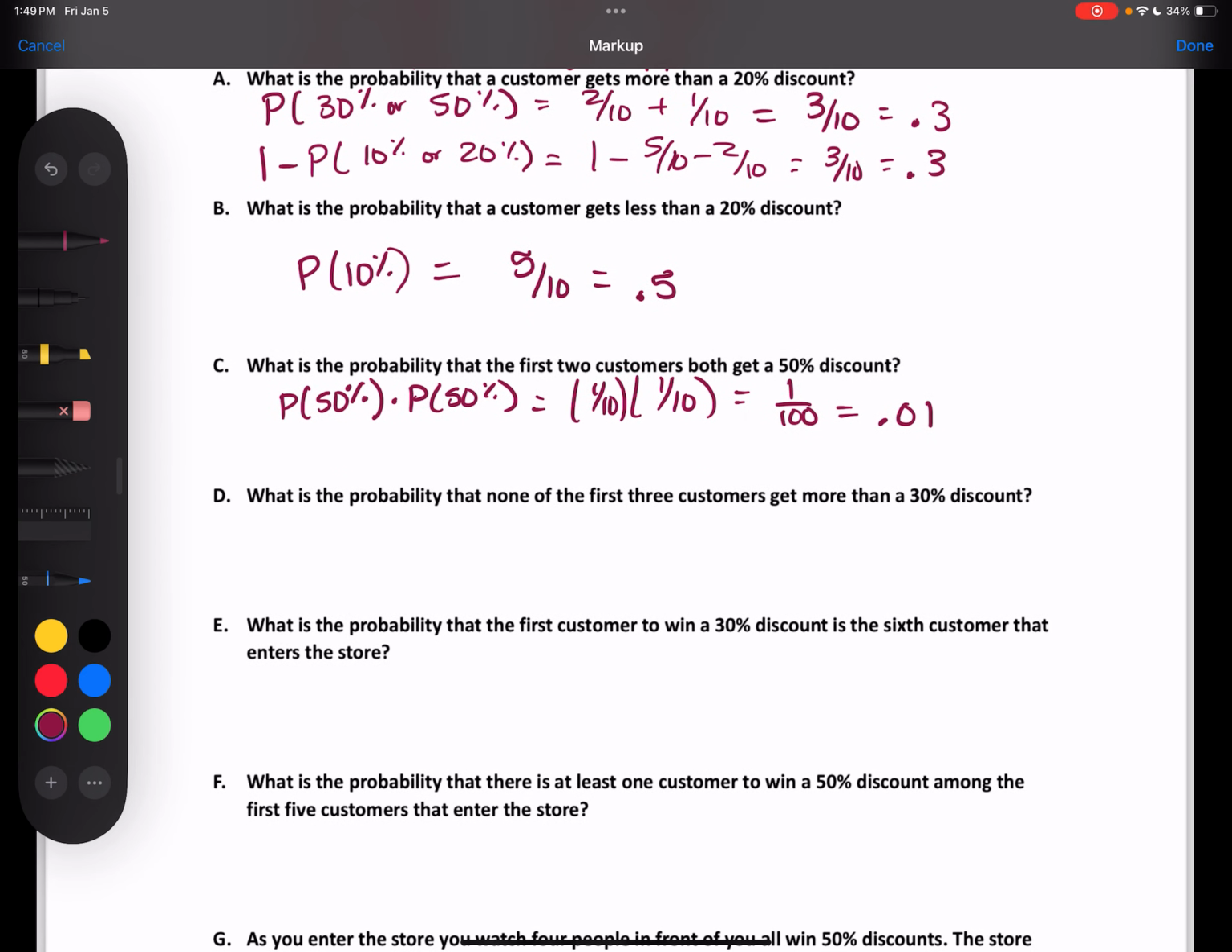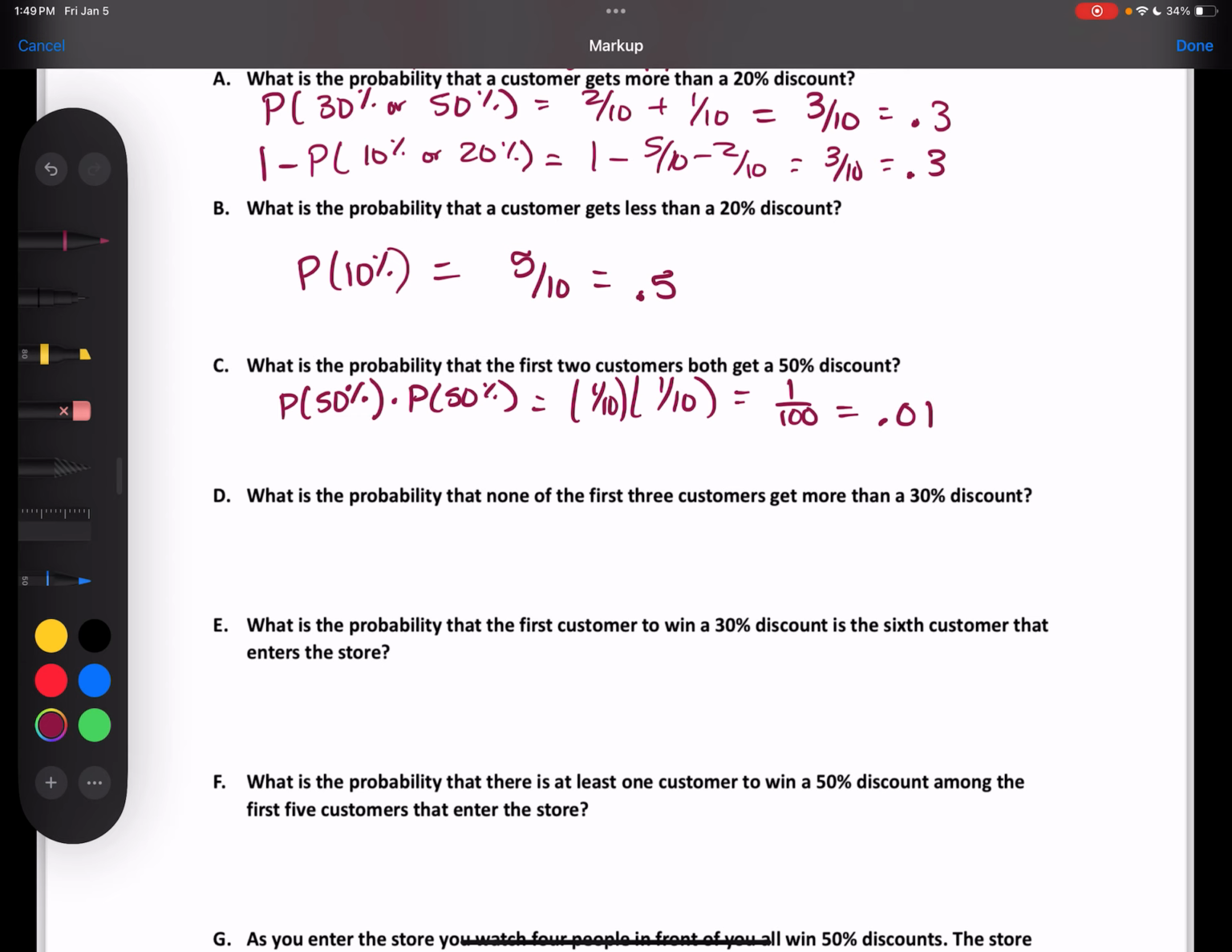What is the probability that none of the first 3 customers get more than a 30% discount? Okay, so does that mean that they can get the 30%? You should use the complement, yes, and not just raise the check.